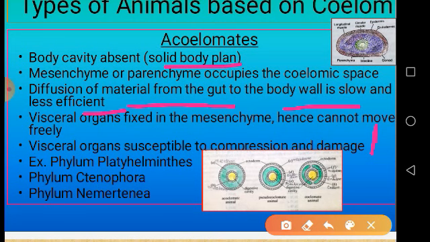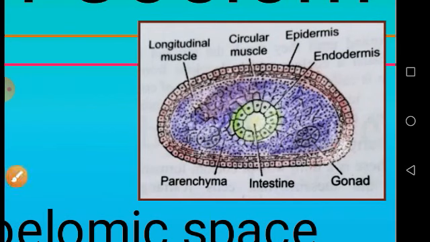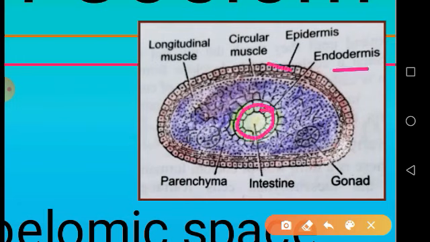Here you can see phylum Platyhelminthes, phylum Ctenophora, and phylum Nemertea, all of these are included under acoelomates. Here the endoderm is present, and the epidermis is here, and below the epidermis the circular muscle layer is present. Longitudinal muscle layers are also present, and epidermis, circular muscle, and longitudinal muscle make the body wall.